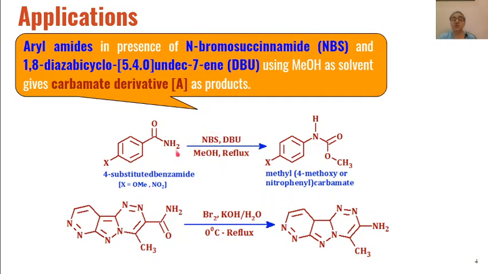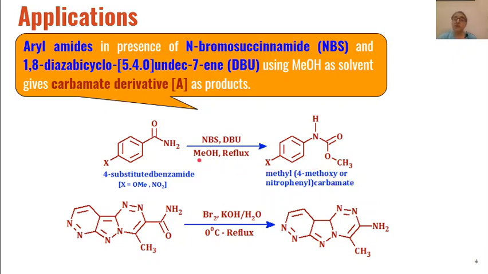And NBS is used as the source of bromine, so as to convert this primary amide to N-bromoamide, and then that N-bromoamide will be converted into isocyanate. When isocyanate is formed, now we do not have water, so that isocyanate will be attacked by methanol, and we will get these types of carbamates as products instead of primary amines.